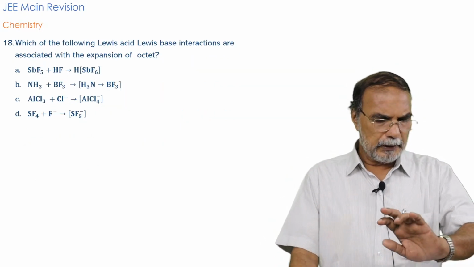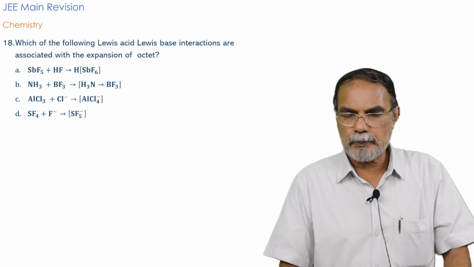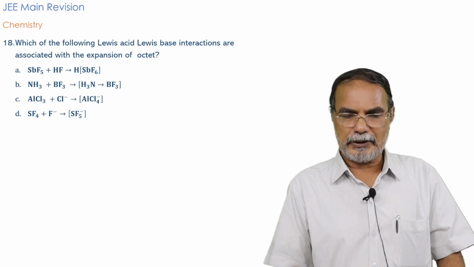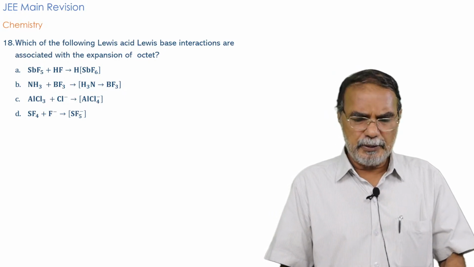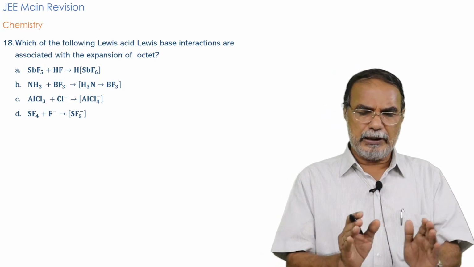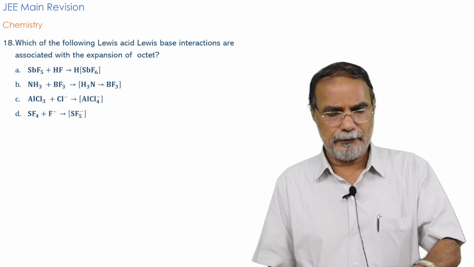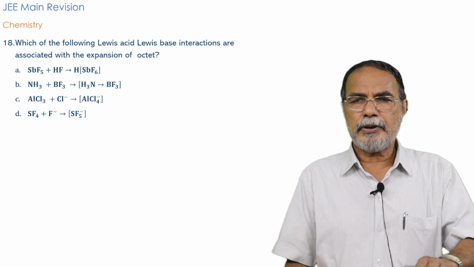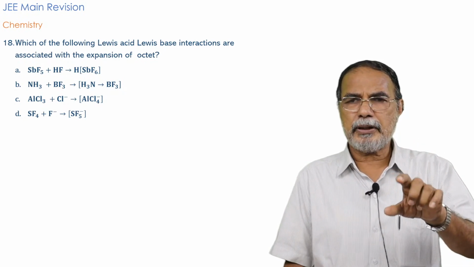which of the following acid-Lewis base interactions are associated with expansion of octet? This again is a simple question, but only thing is that you have to be very careful while answering the question. SbF5. Look at that molecule, antimony. Nitrogen, phosphorus, arsenic, antimony, bismuth.